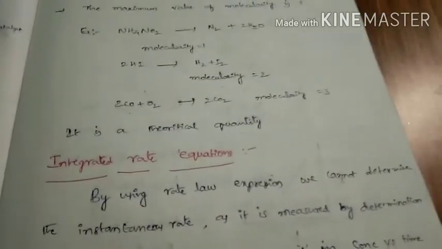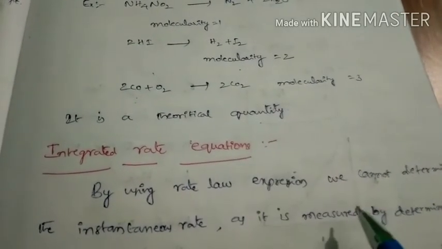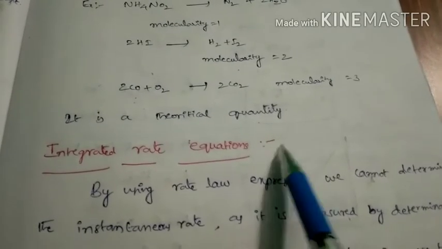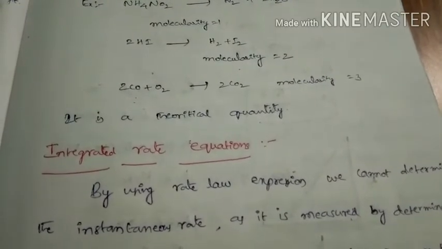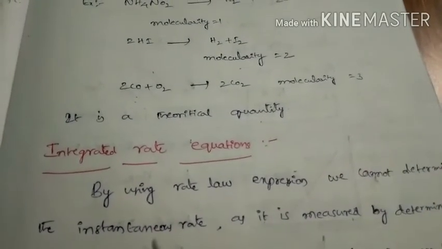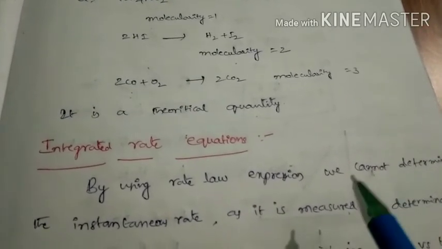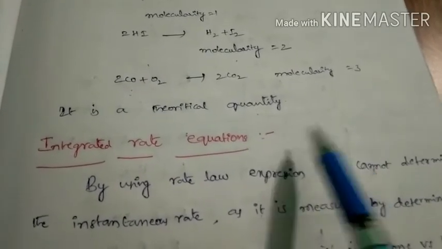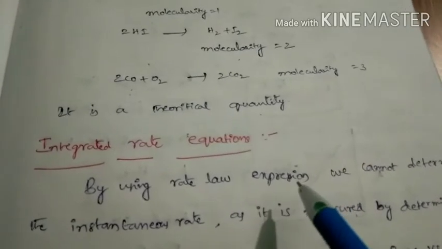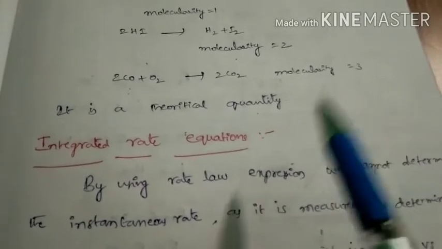Next, integrated rate equations. When we draw a graph of concentration of products or reactants with time, we get a curve. If we draw a tangent line on that curve, we get a slope, but the slope is not an accurate value. So we cannot get the instantaneous rate of reaction from it. That is why we have to integrate those differential equations, the rate equations.